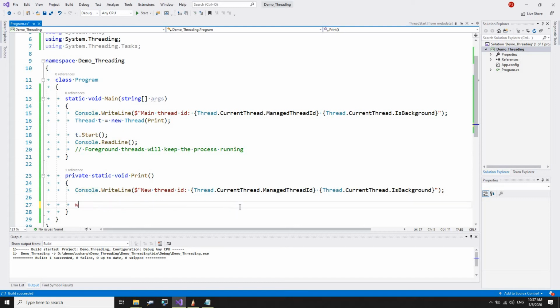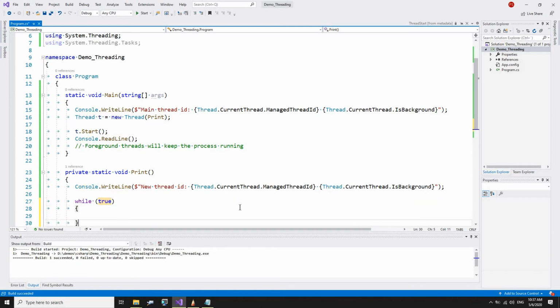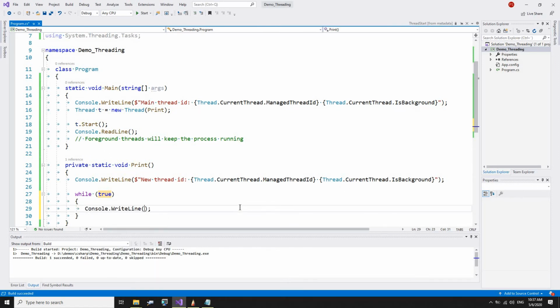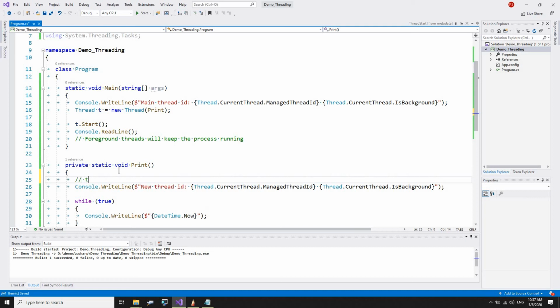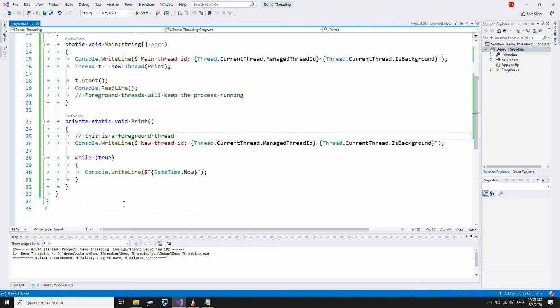Let's see, if we have a while loop, an infinite loop, and then we just print DateTime.Now, like this. And now it's a foreground thread, so we can say this is a foreground thread, and it's a loop.